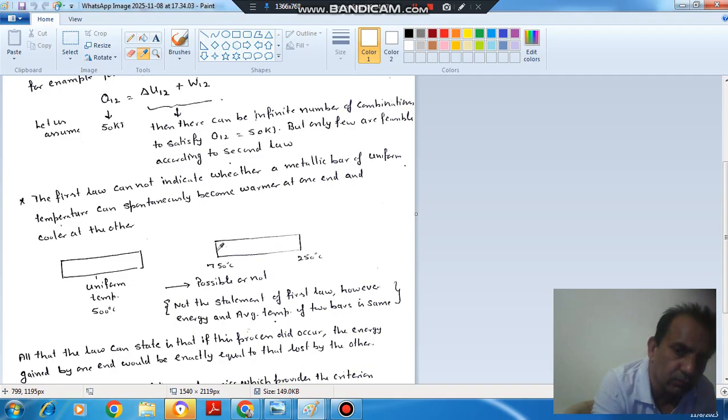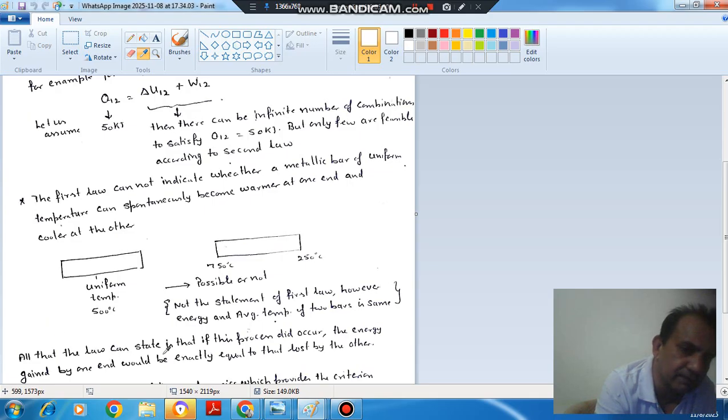That is possible by first law. But whether it will occur or not, that is given by second law. So first law cannot indicate whether a metallic bar of uniform temperature can spontaneously become warmer at one end and cooler at other end.